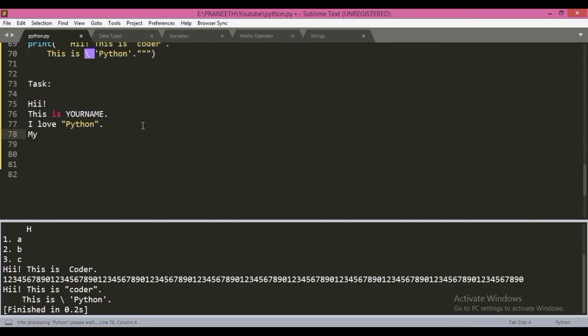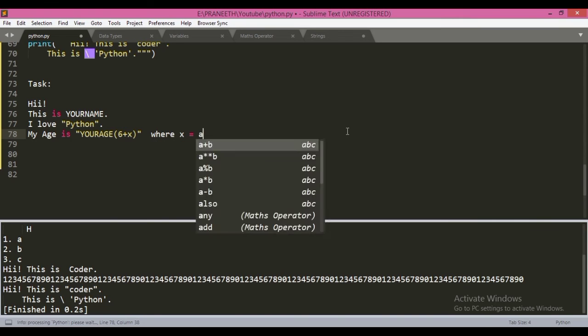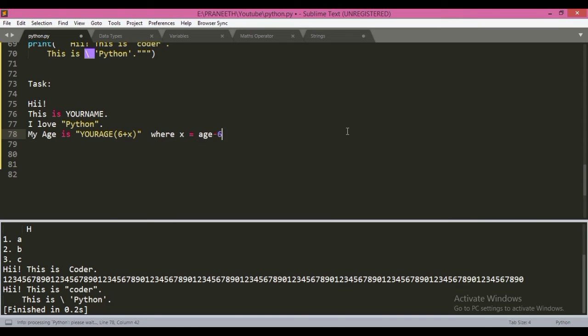My age is, here you have to perform a mathematical calculation. Use the mathematical operators and print your age as 6 plus x, where x is equal to age minus 6.